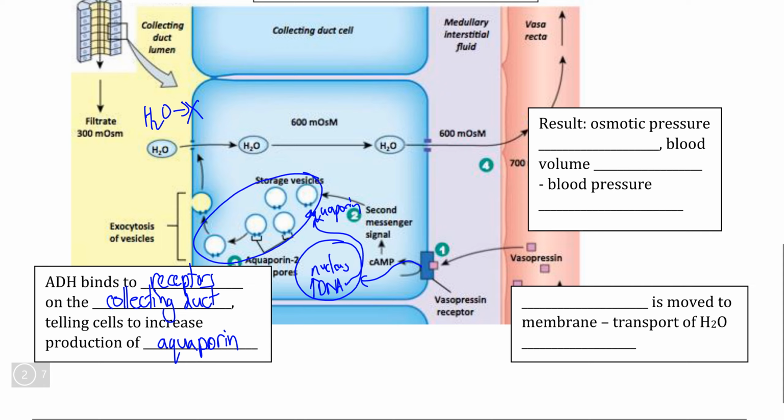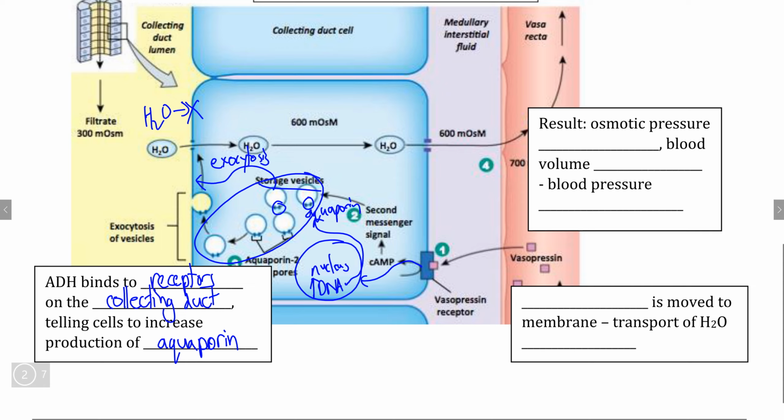A lot of the time, because of the necessity of cells to import and export water, extra aquaporin proteins are actually stored on vesicles that exist within cells within the collecting duct. And what ADH does is it sends a signal to these vesicles, causing them to migrate to the cell membrane and undergo the process of exocytosis.